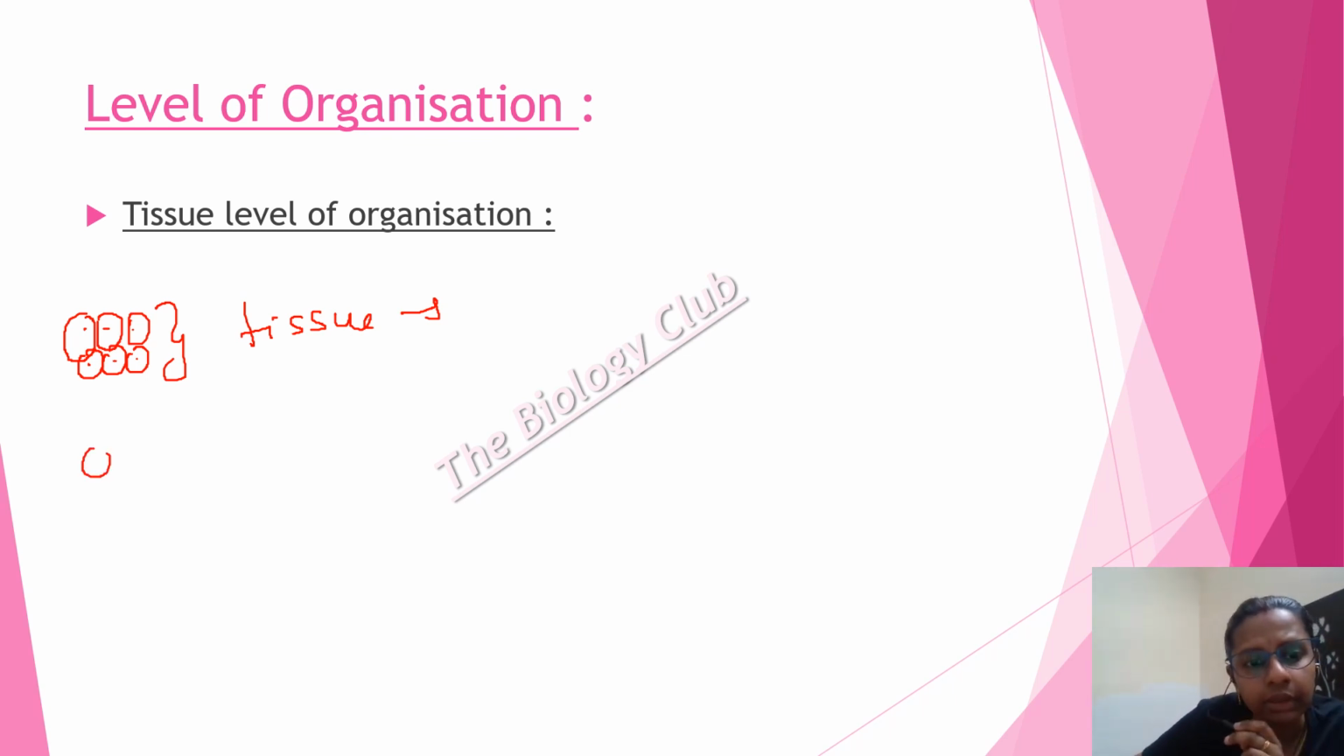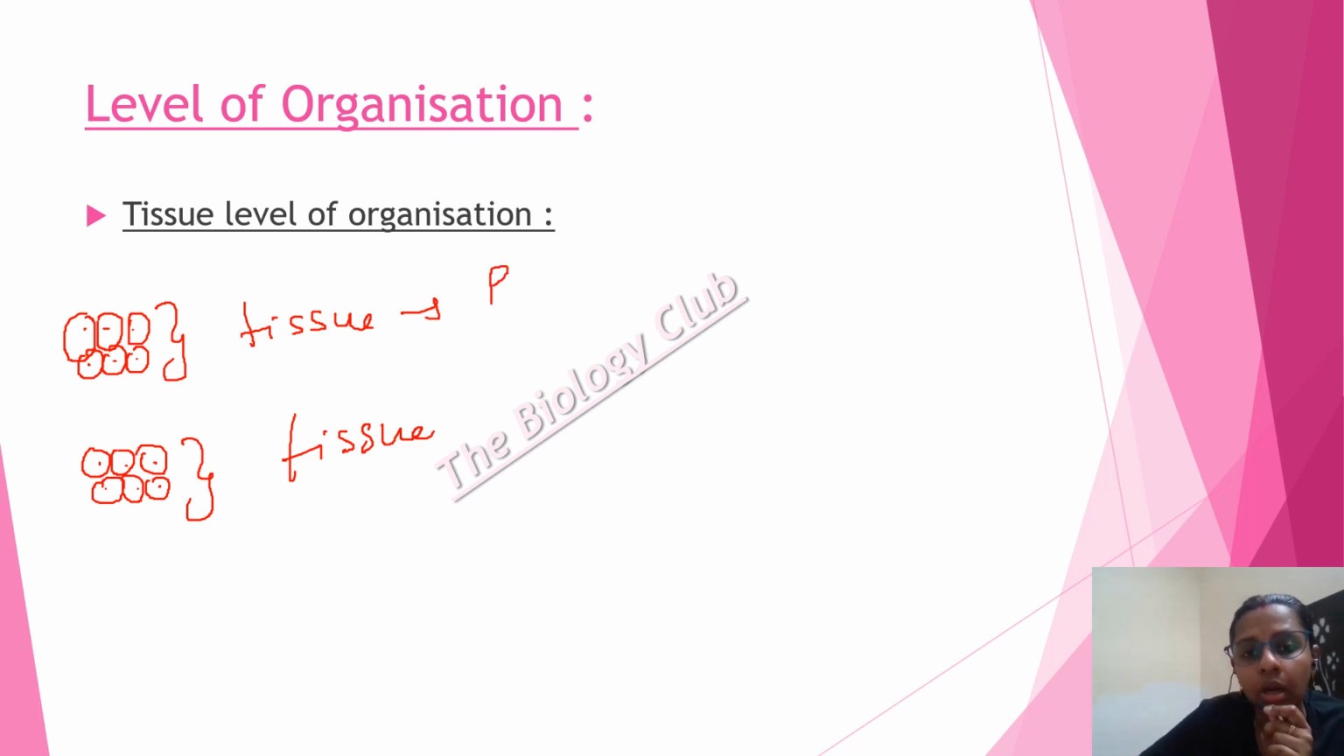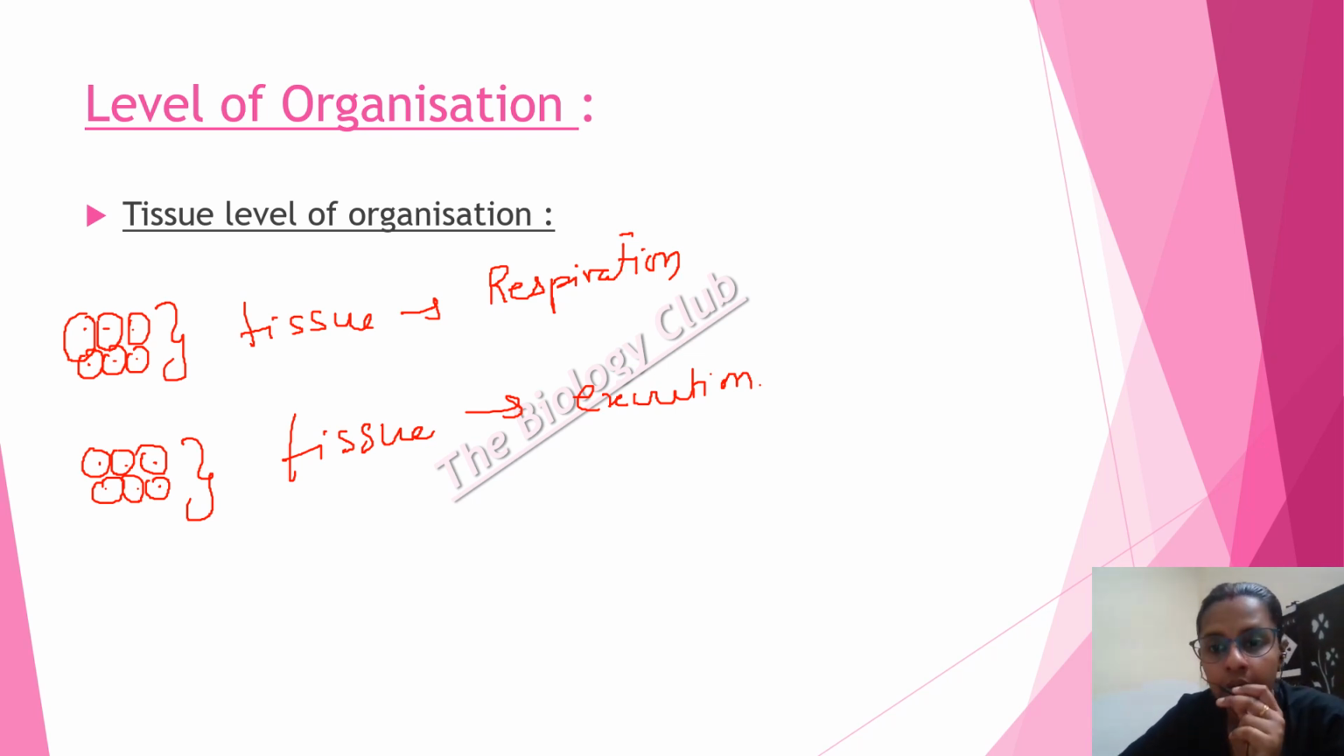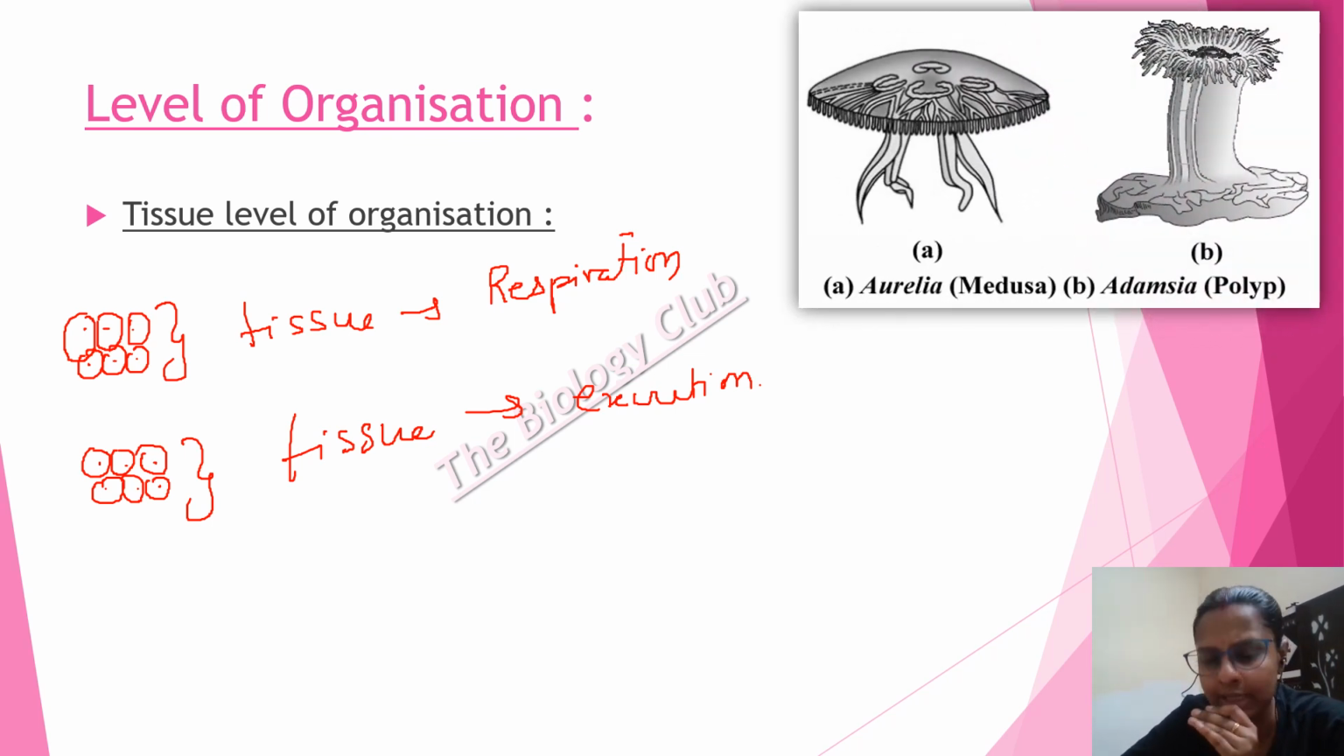Likewise, there will be different tissues doing different types of functions. For example, suppose this tissue is doing respiration. These tissues are doing excretion. Likewise. Let's see some of the examples. The examples are coelenterates, the jellies. Basically, the jellies you might have seen in the sea.